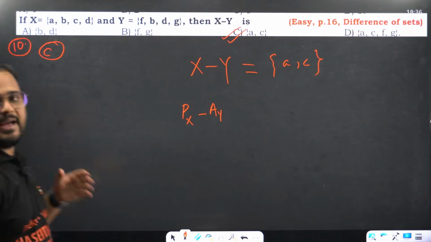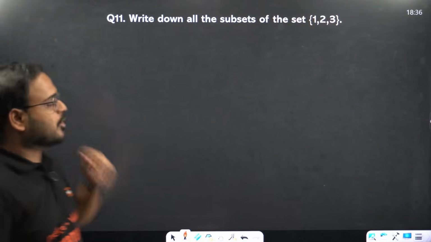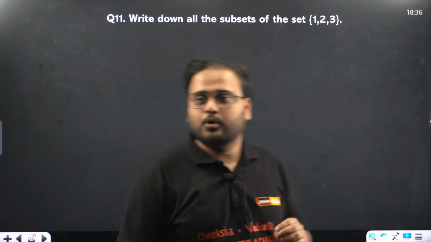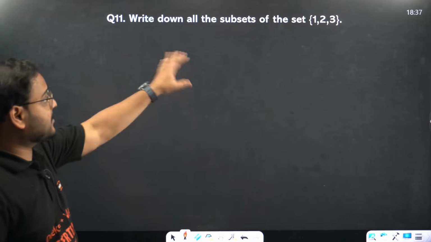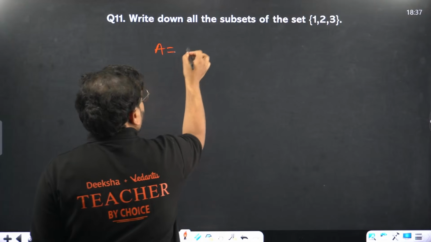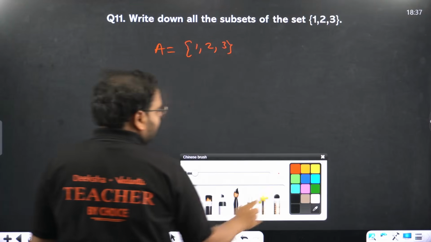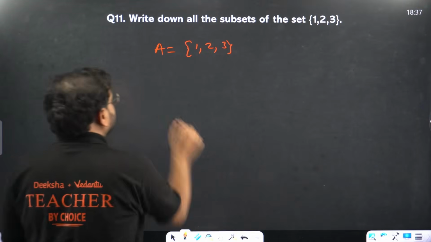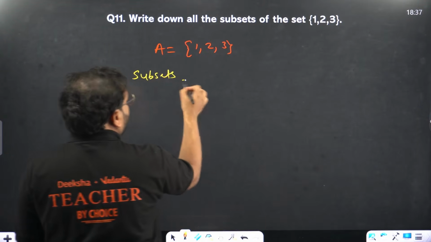This was your MCQs. Let's move on to suggestive questions, 2 and 3 markers. Write down all the subsets of 1, 2, 3. Let's do that. Let's say this is my set A, which is 1, 2 and 3. I want to write down all the subsets.